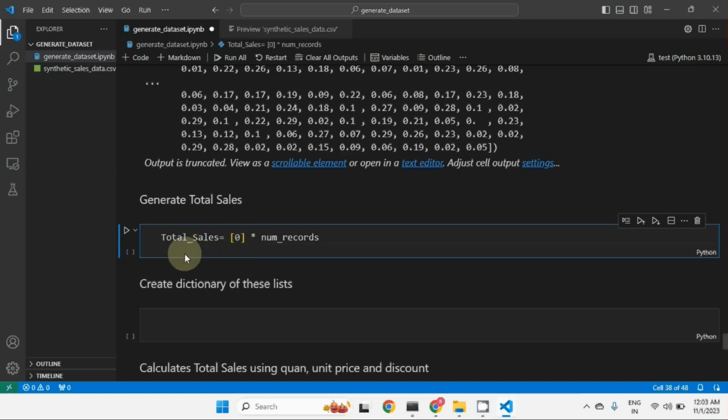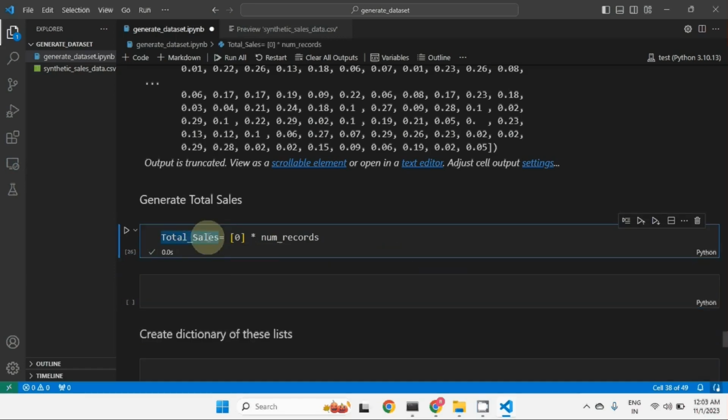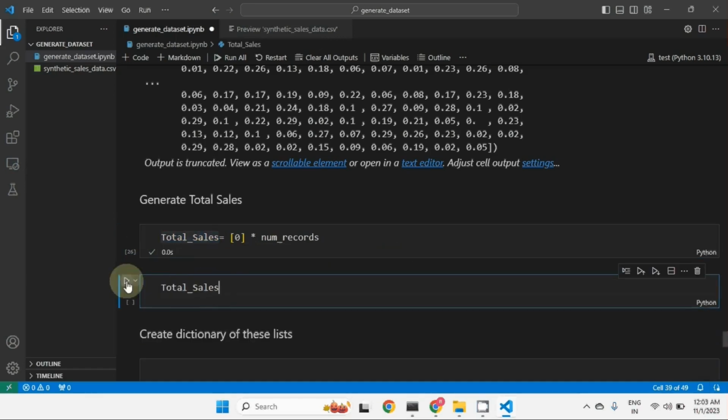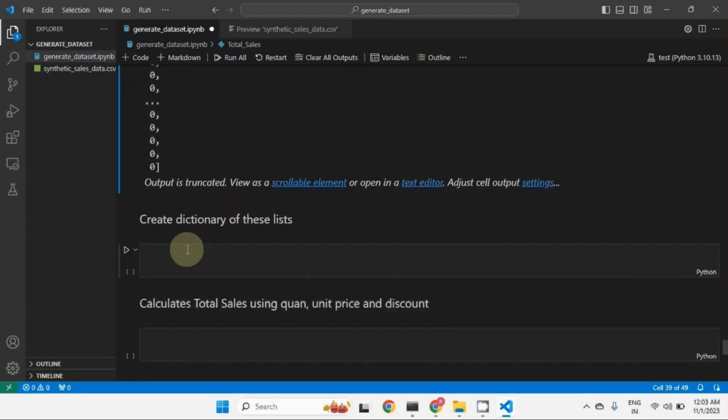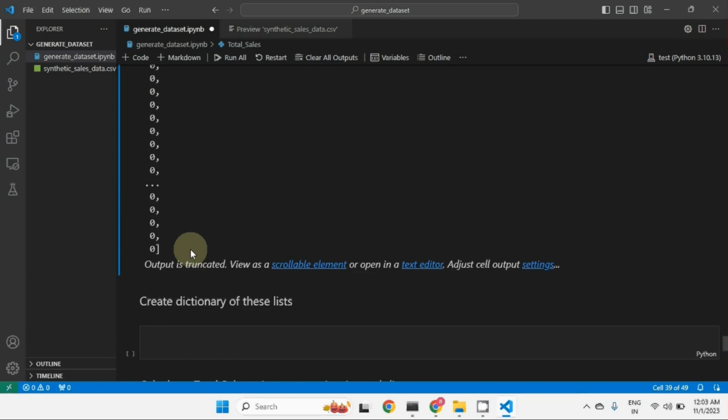The calculation we'll do later, after creating the dictionary. So let me show you the total sales. This is the total sales. We have 1000 zeros, you can see 0, 0, 0, 0. We haven't calculated the total sales yet.